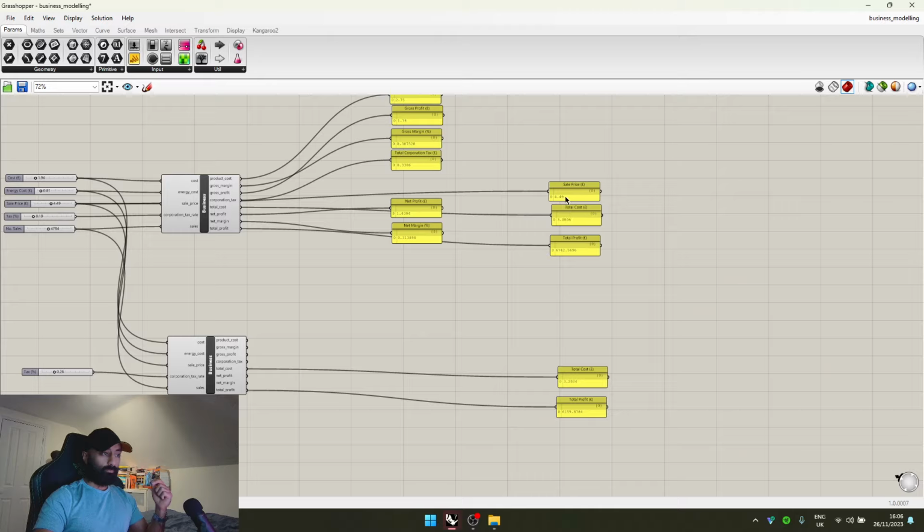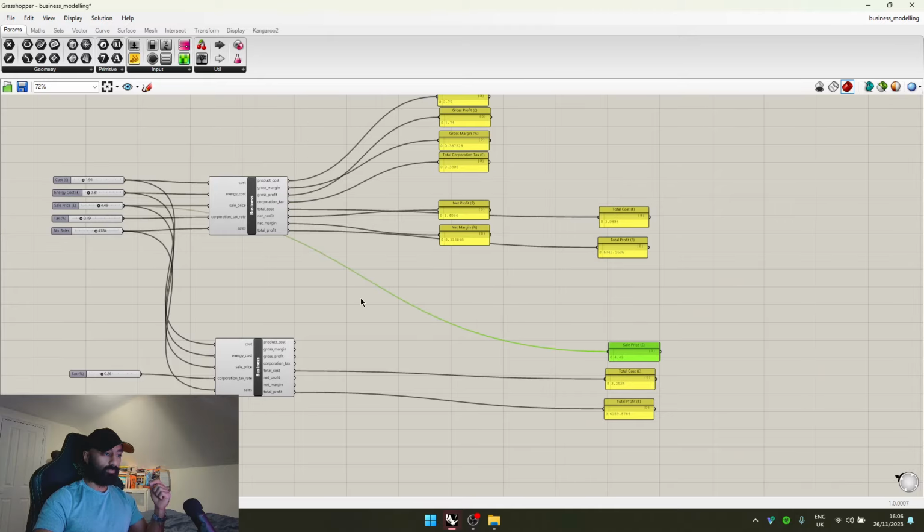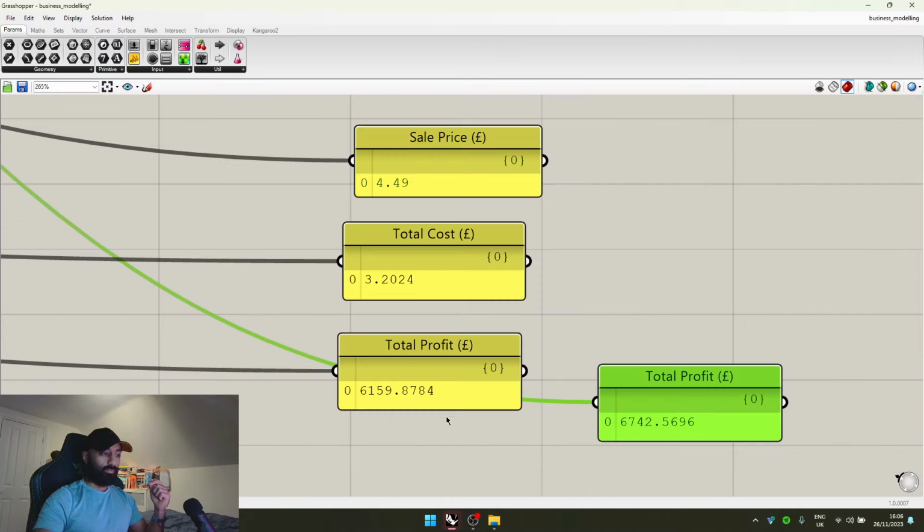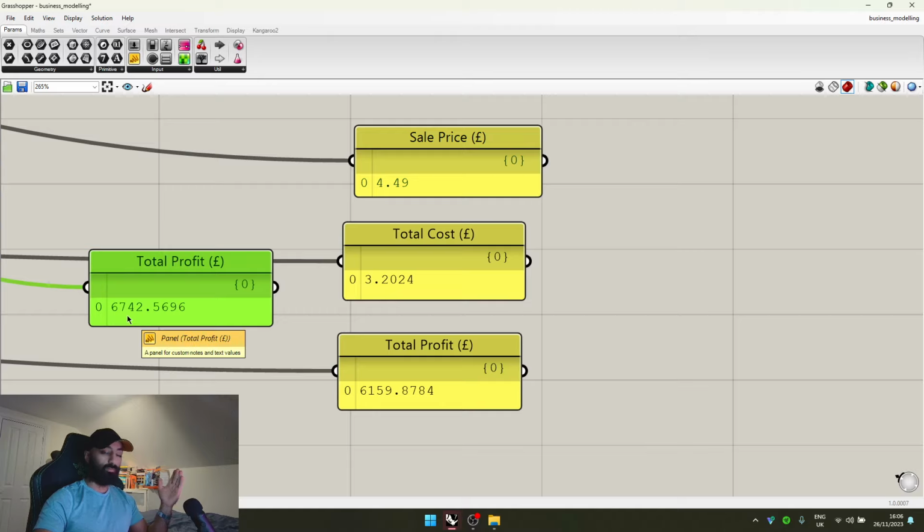So what does that mean? For the same sale price, our profit has gone down from 6.7 thousand per month to about 6.1 thousand.